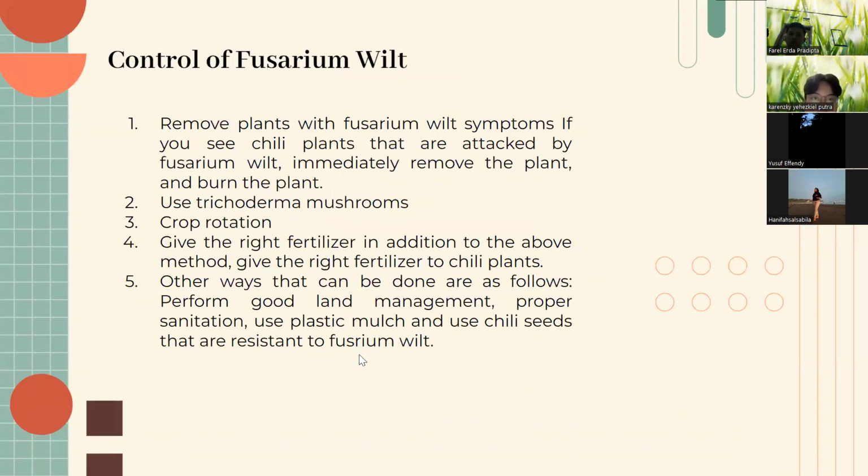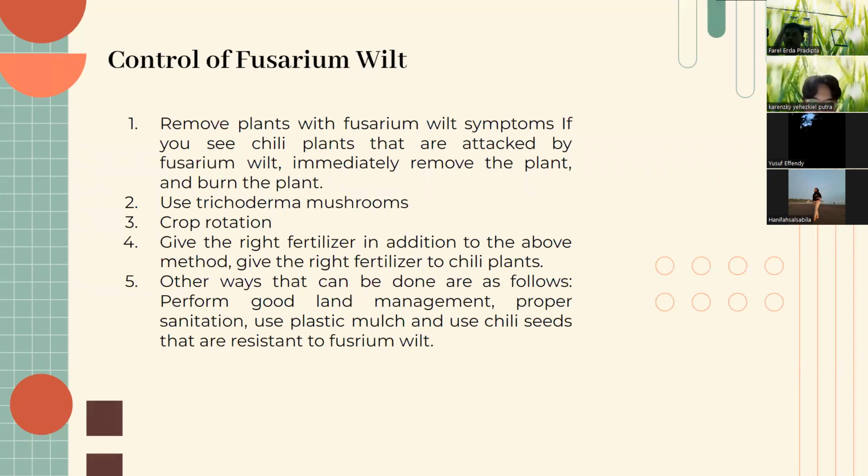How to control Fusarium wilt? First, remove plants with Fusarium wilt symptoms. If you see chili plants that are attacked by Fusarium wilt, immediately remove the plant and burn it. Second, use Trichoderma fungus. The third is crop rotation. The fourth, give the right fertilizer. In addition to the above methods, give the right fertilizer to chili plants.